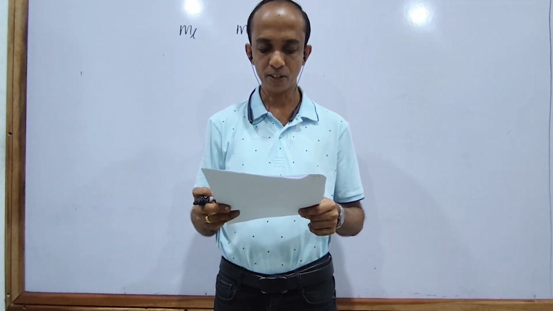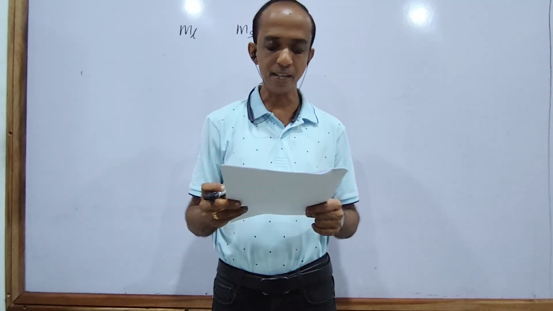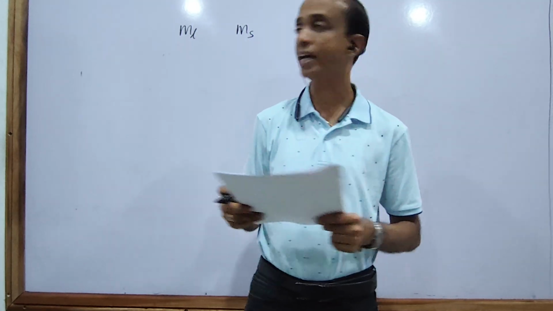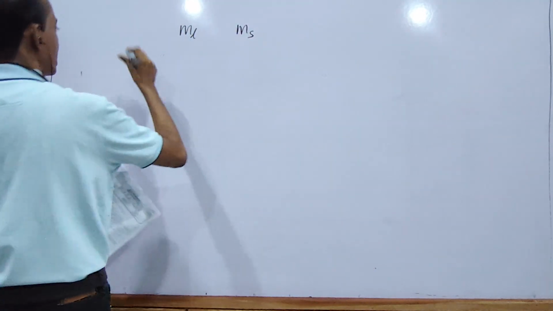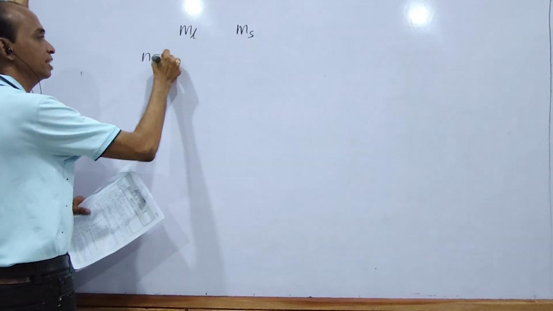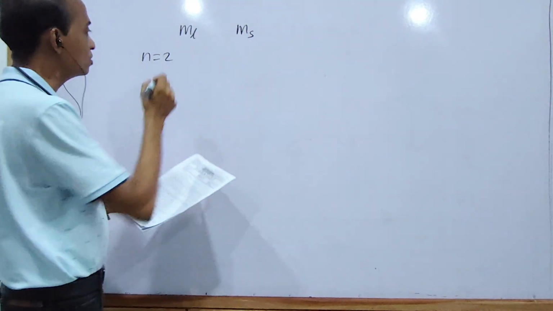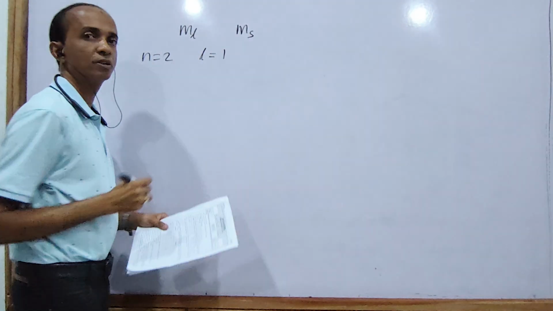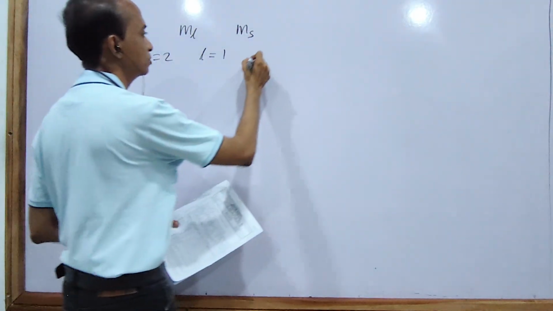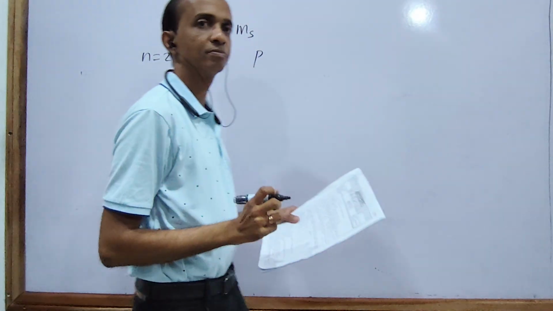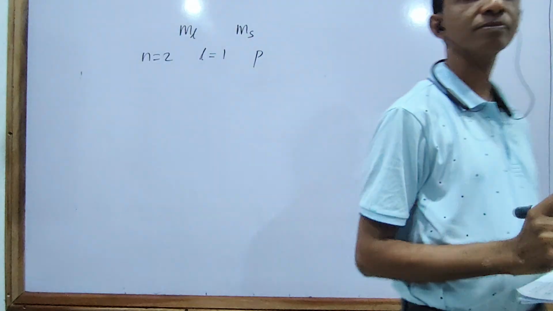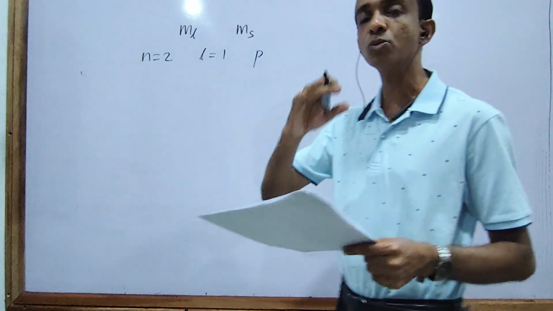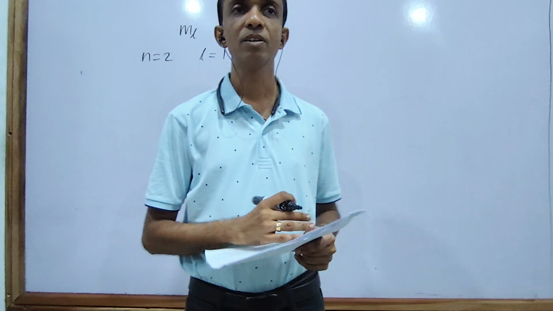They give n equal to 2. That means the electrons are in the second shell. l equal to 1 means that the electrons are in the p subshell. According to Hund's rule, what is Hund's rule?